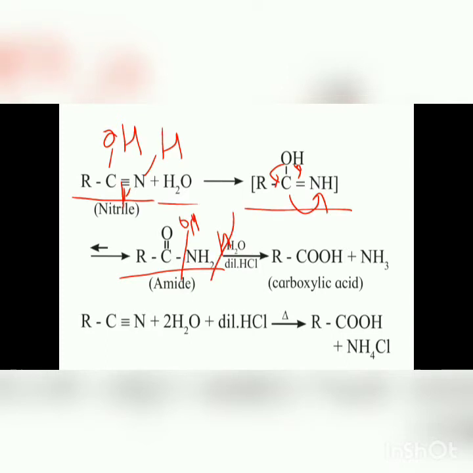Now the overall reaction for the preparation of carboxylic acid from nitriles and amides can be written in one step: the nitrile, RC triple bond N, reacts with water plus dilute HCl, that is acid hydrolysis, which gives the carboxylic acid, RCOOH, plus NH4Cl. This is the general reaction for nitriles converted into carboxylic acid. Now let us study an example of conversion of nitriles into carboxylic acid.